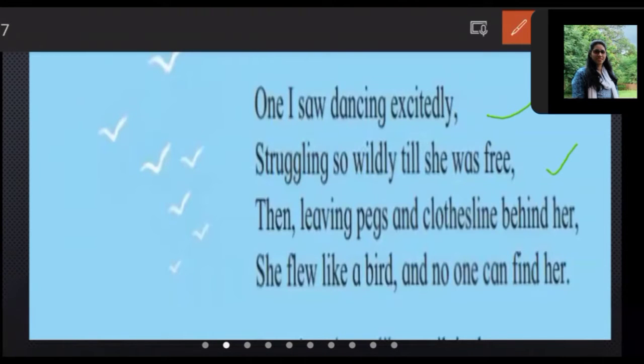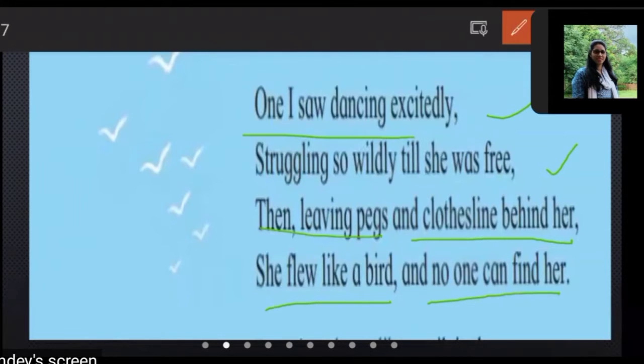Then, leaving pegs and clotheslines behind her, she flew like a bird, and no one can find her.